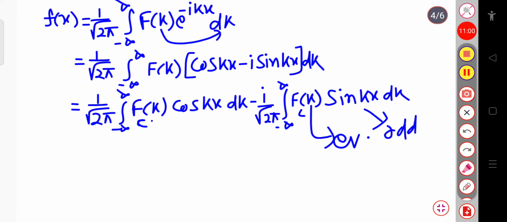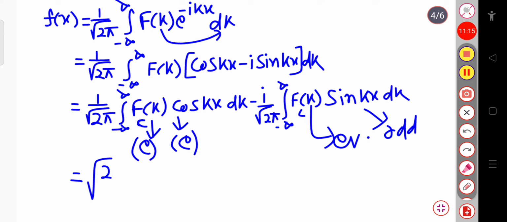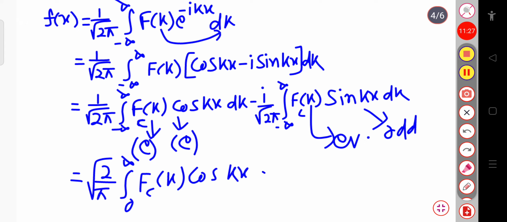Similarly, here fc of k is an even function and cosine kx is an even function. So even into even will finally give an even function, and this integration will change from 2 divided by root over 2 pi, or we can directly write it as root over of 2 by pi integration over 0 to infinite fc of k cosine kx into dk.